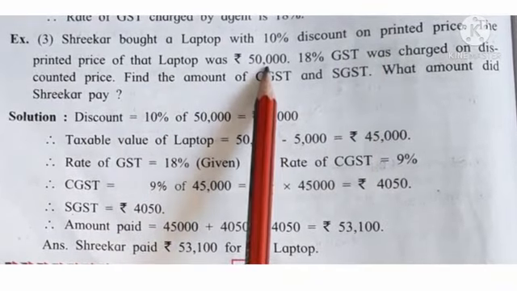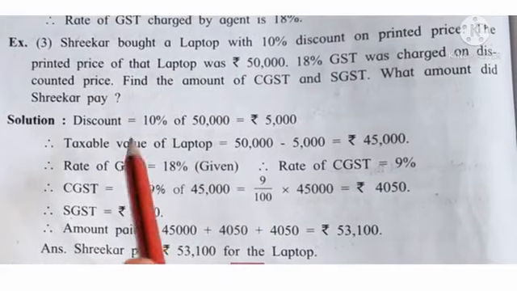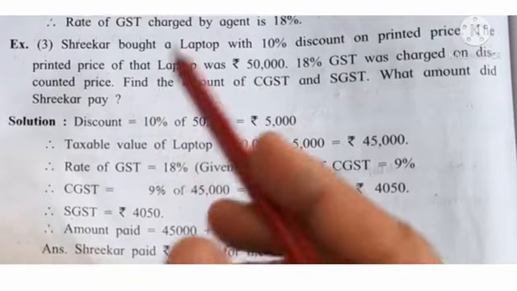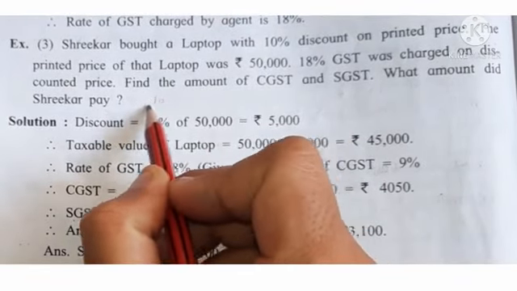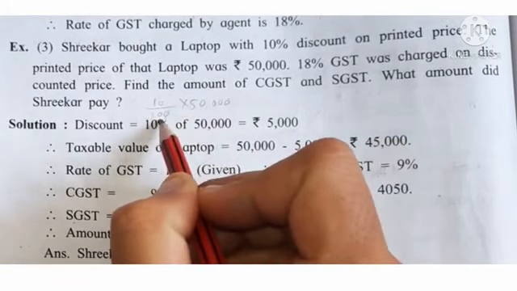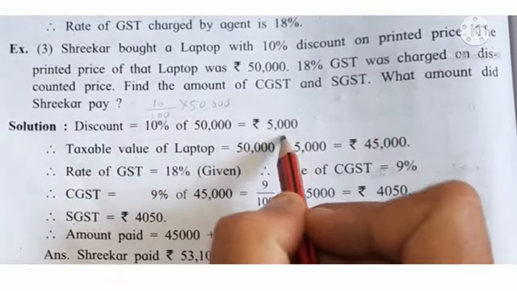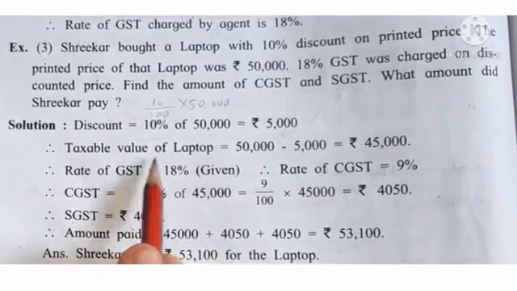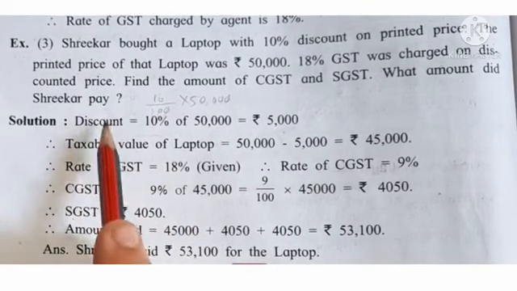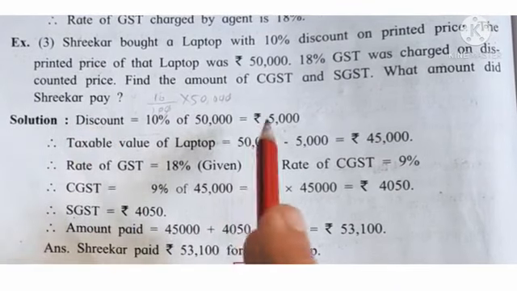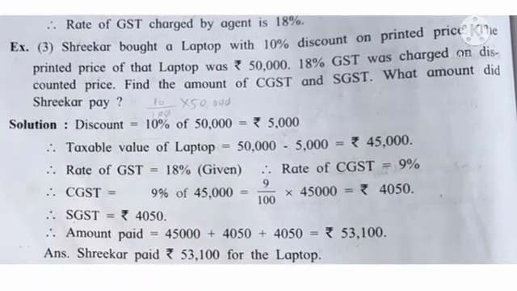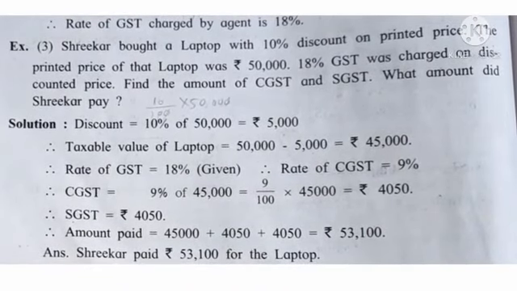What is the printed price of laptop? 50,000. So discount is 10% of 50,000, means rupees 5,000. You calculate this, simplify. 10 upon 100 into 50,000. Zeros get cancelled. So answer is 5,000. Therefore, taxable value of laptop is, we have to find taxable value of laptop. So we must subtract discount. 50,000 minus 5,000 is equal to 45,000. This is the taxable value of laptop.